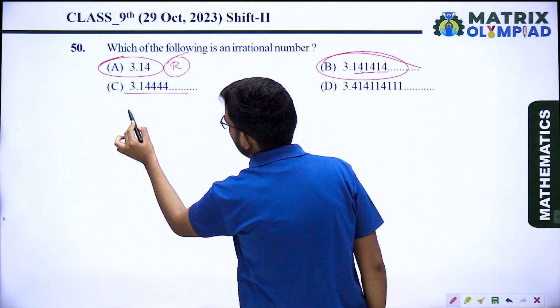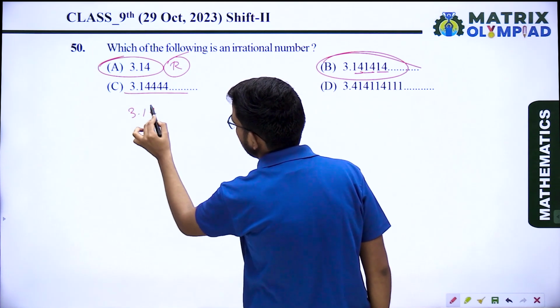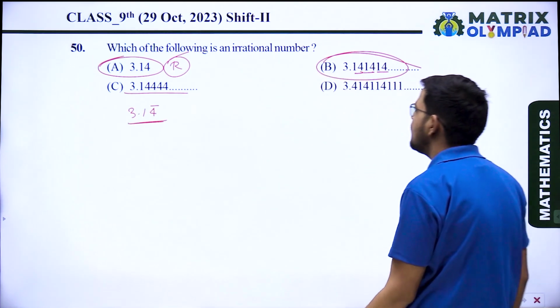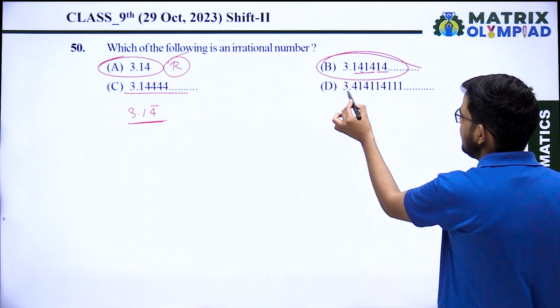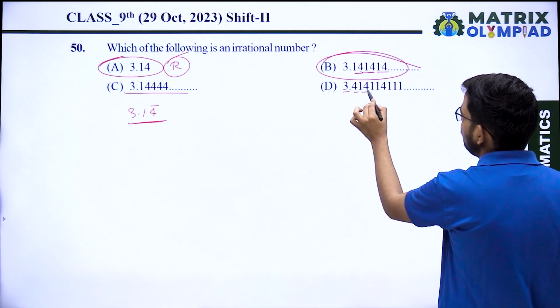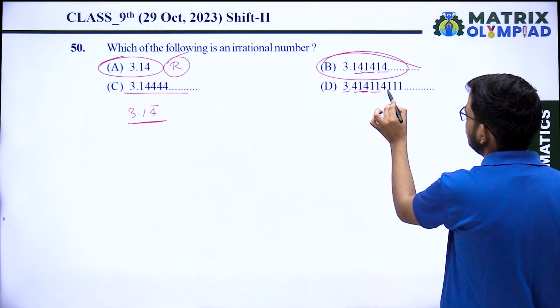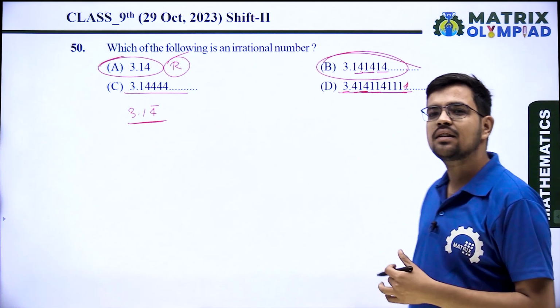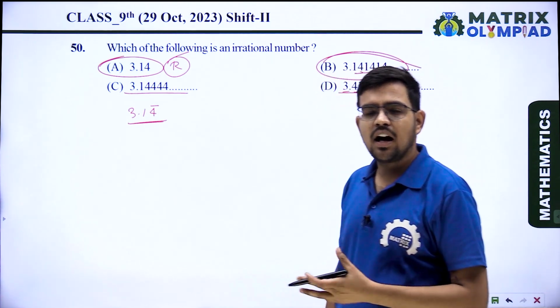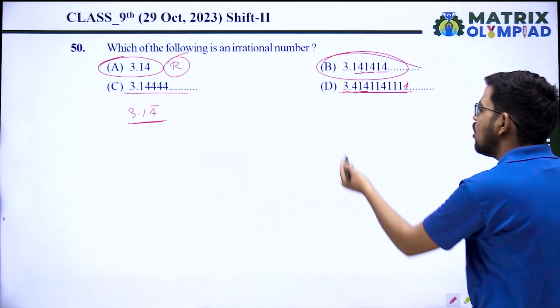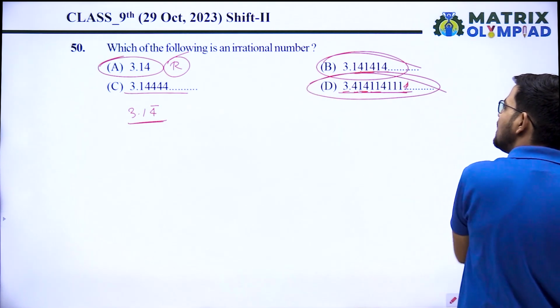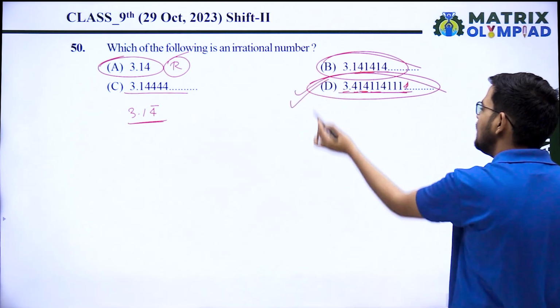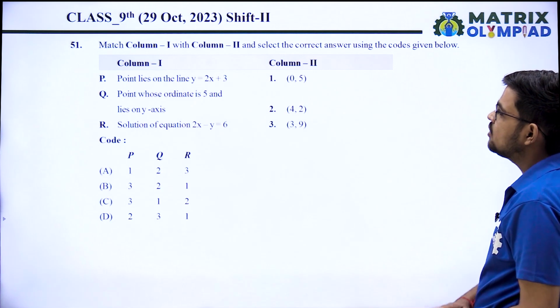Option C, 3.14 is repeating, so it is also a rational number. But in option D, 3.414114, there is no exact number repeating after some decimals, so option D is an irrational number. Option D is the correct answer.